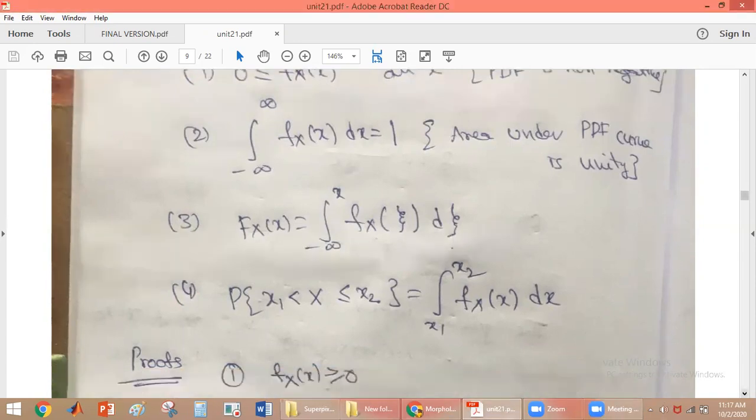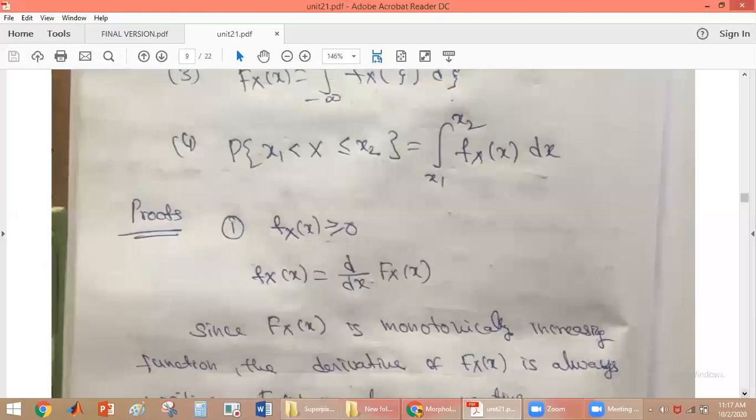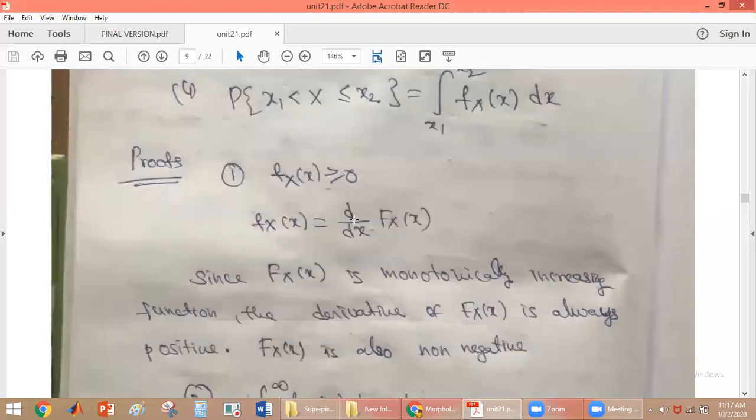Now what is property 1? Property 1 is that fX(x) is always a non-negative number. We know that fX(x) is the derivative of the cumulative distribution function FX(x). We just discussed that the cumulative distribution function has values between 0 and 1, so the minimum value is 0 and the maximum value is 1, and that it is a monotonically increasing function.